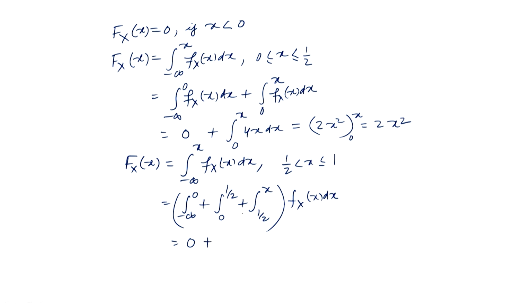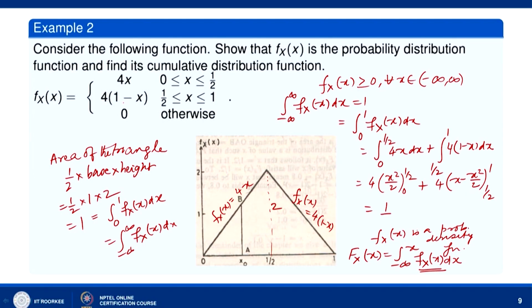Then from 0 to half, f_X is 4t, and from half to x, f_X is 4 times 1 minus t.